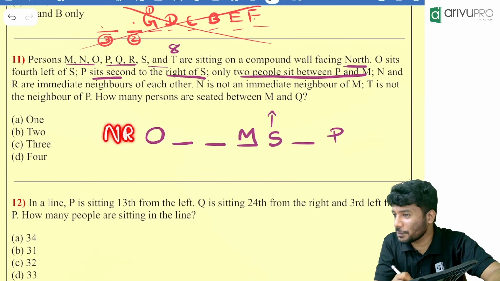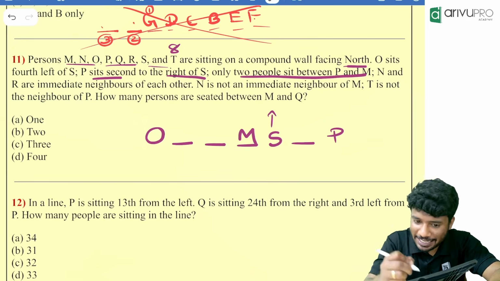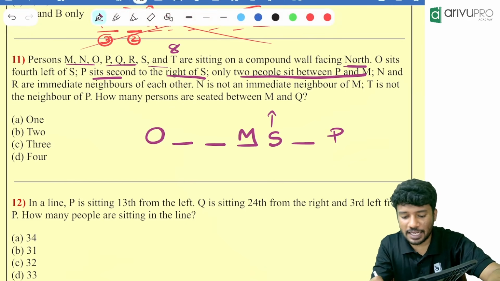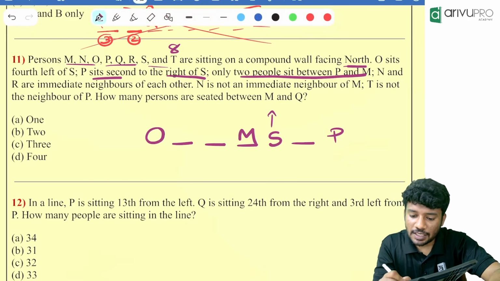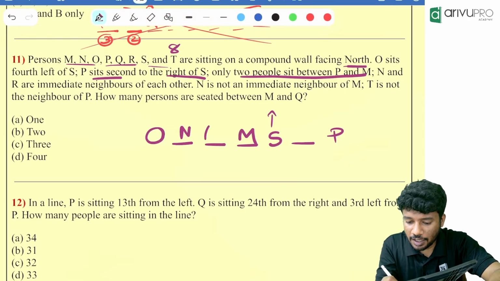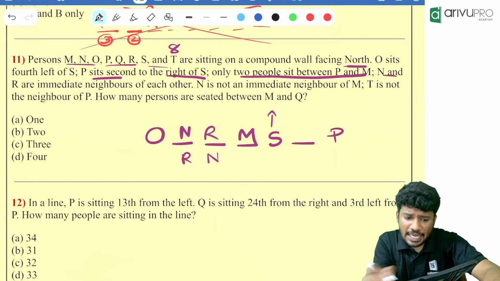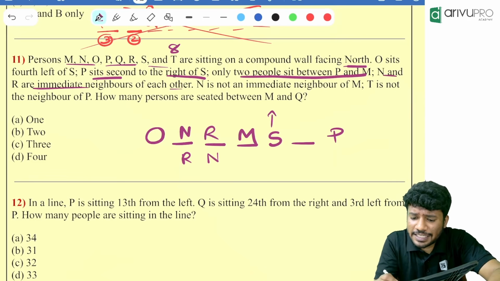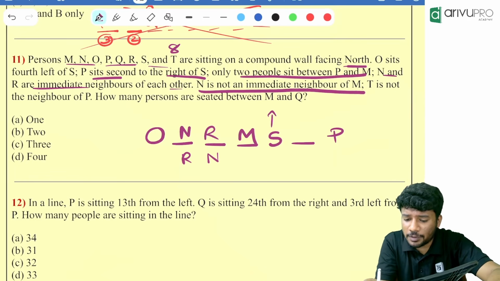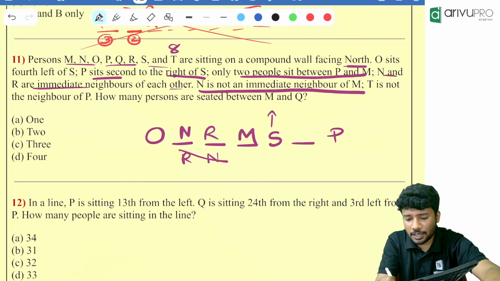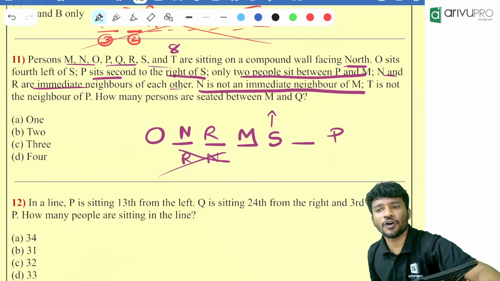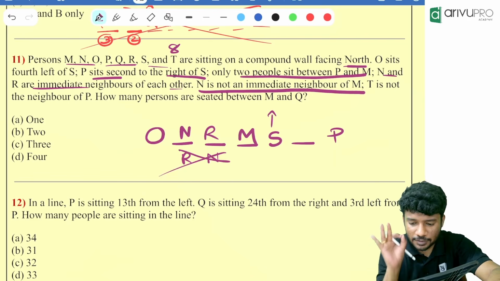No, the number of people will be more than 8. Then where is the possible position of N and R? Either it will be NR or RN. 2 possibilities. N is not an immediate neighbor of M. That means only the first possibility is possible.